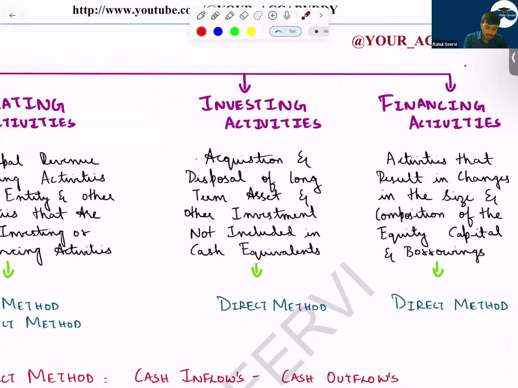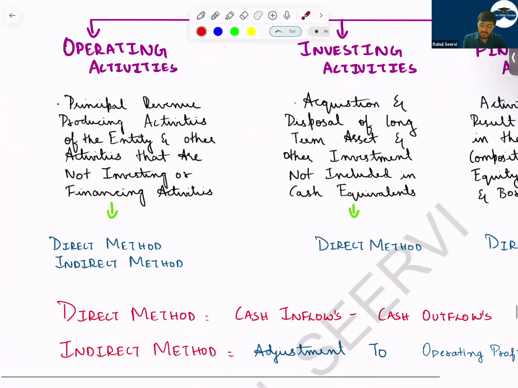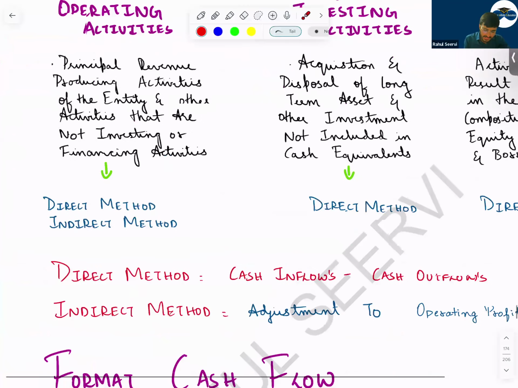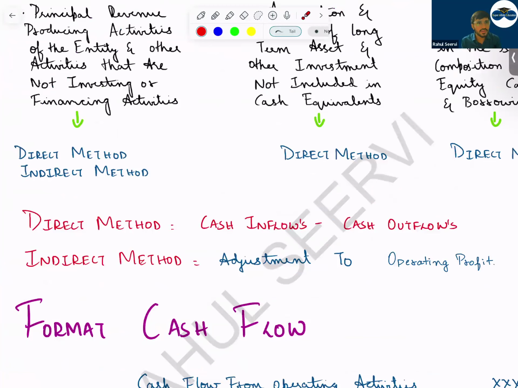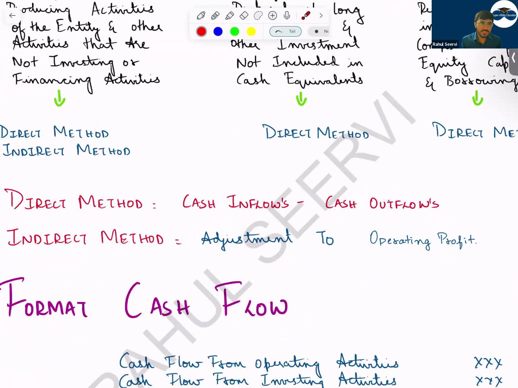So now in operating category you have two methods, direct and indirect method. For your investing, you have direct method. For financing activity, you have direct method. Understand? Now, sir, what is direct and indirect? Direct method means cash inflow minus outflow. That is direct method. Indirect method means what? It's not complicated. It's common sense. So adjustment to operating profit. You normally take the operating profit and you do the adjustment. If in operating profit any non-cash item is added, you will reduce. If non-cash expenses are deducted, you will add it back, all these adjustments. So in your FR, indirect method only will be tested, direct method in your FA.